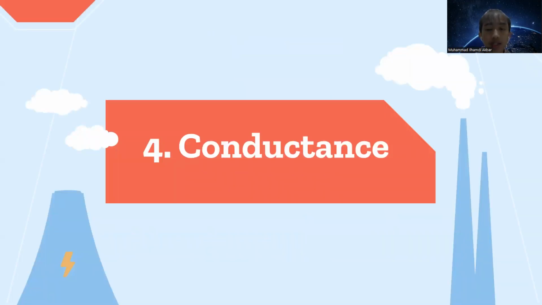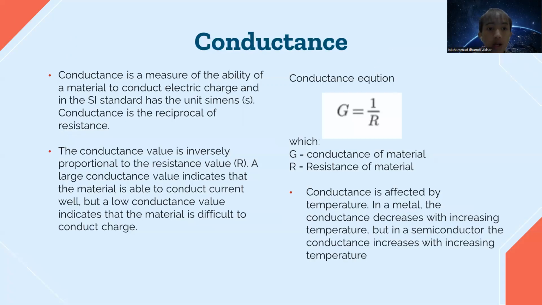The last one, I will explain about the conductance. So, conductance is a measure of the ability of a material to conduct electric charge, and in the SI standard has the unit Siemens. Conductance is the reciprocal of resistance. The conductance value is inversely proportional to the resistance value, or R. A large conductance value indicates that the material is able to conduct current well, but a low conductance value indicates that the material is difficult to conduct a charge.